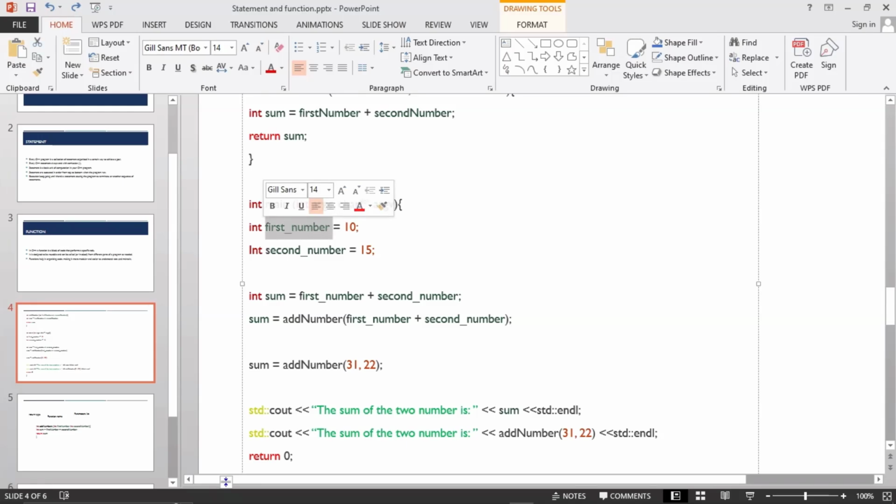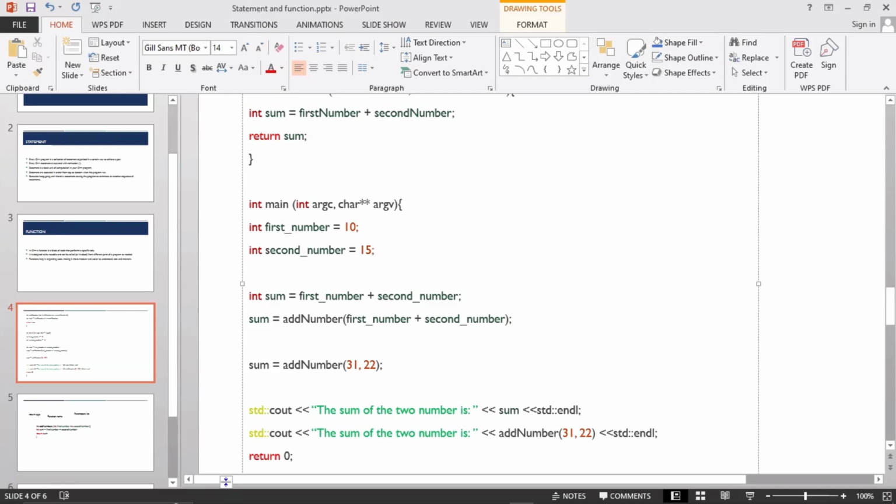So now whenever we call it, it's already 10. Before this has no value, it's meaningless. It has no value until I store 10 in the memory of first number, and I store 15 in the memory of second number. So the value of first number will be 10, and the value of second number will be 15.